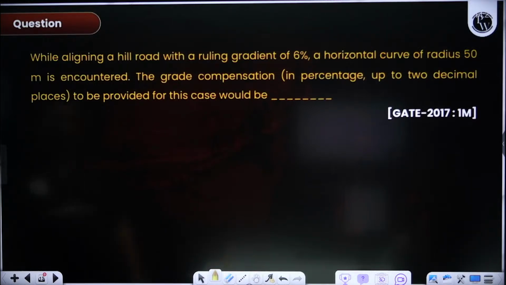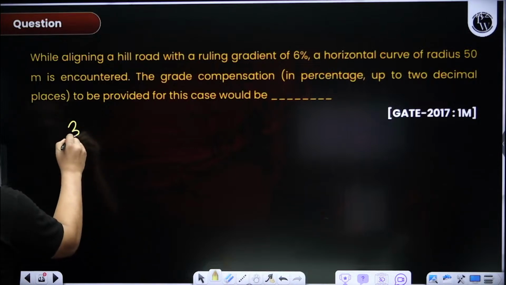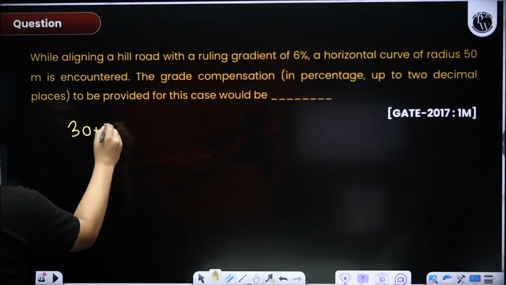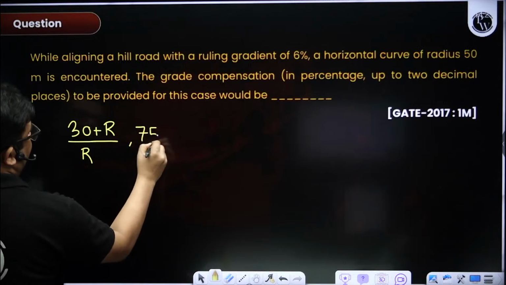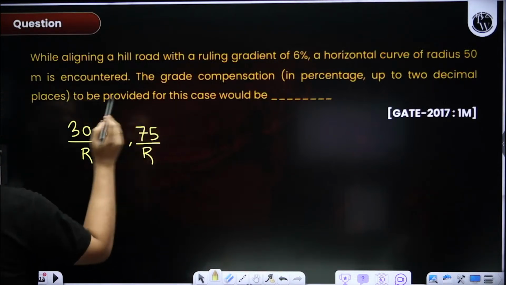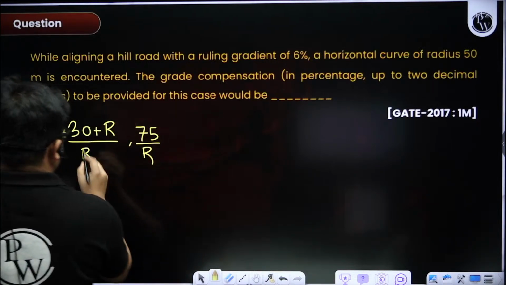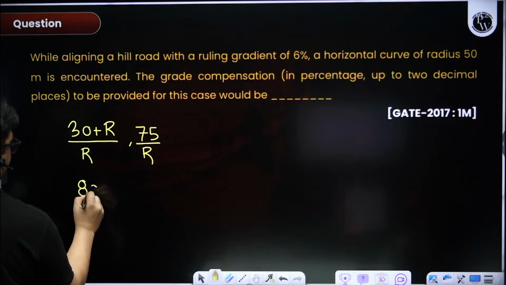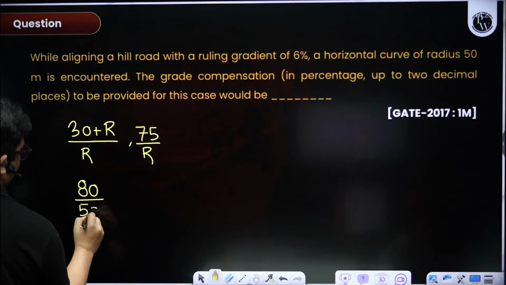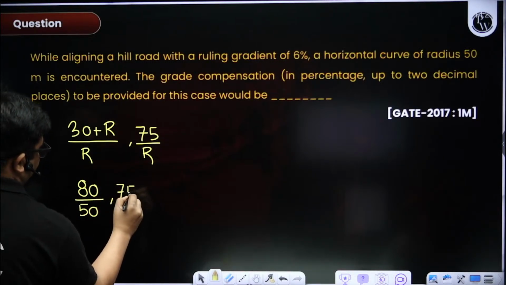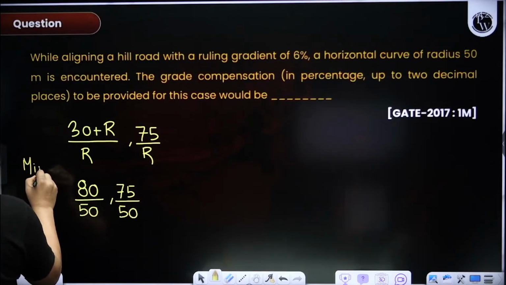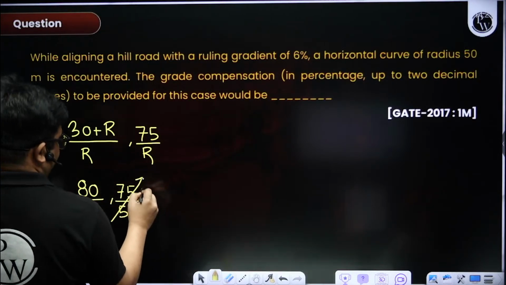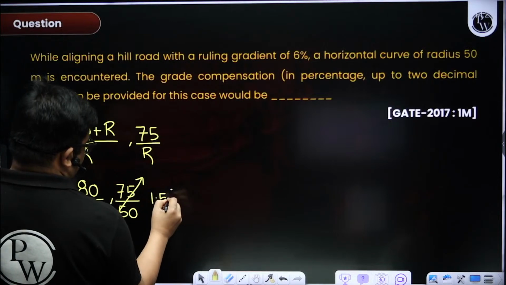Yes, 1.5. See, what is grade compensation? Grade compensation is the minimum of (30 + R)/R and 75/R. R is given as 50 meter, right? So this will become 80/50, and this will become 75/50. As I told, the minimum of these two, so the minimum will be this one. So I am getting 1.5%.